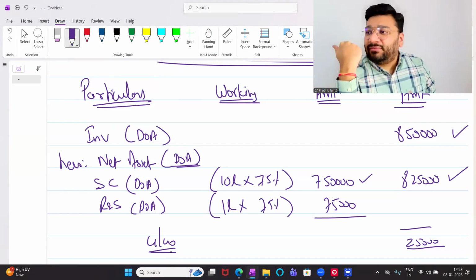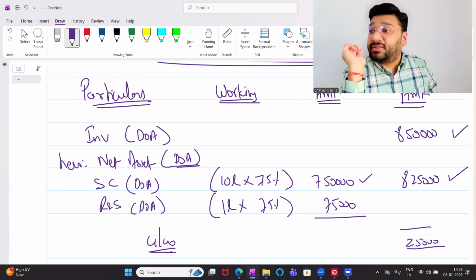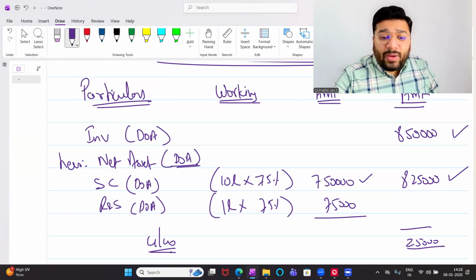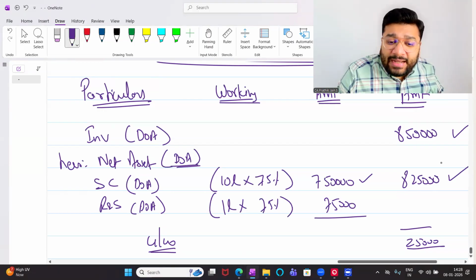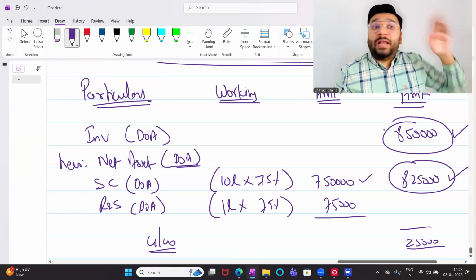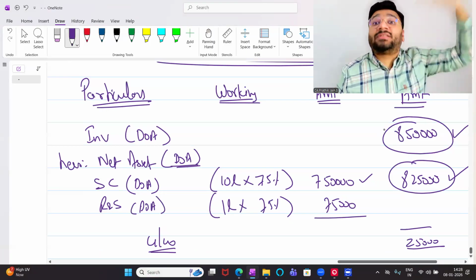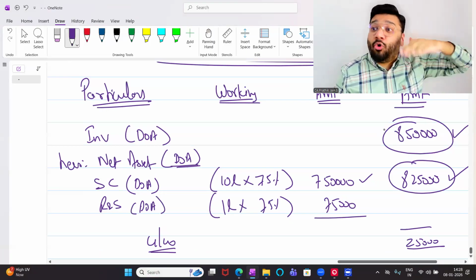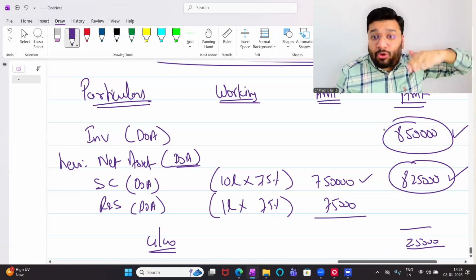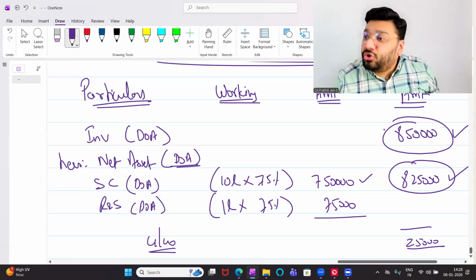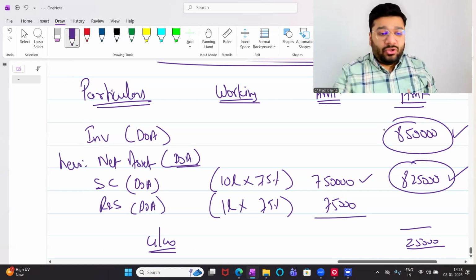I'll recover the money. You were desperate to buy the shares of this company. You said premium, no problem, I'll pay. 825 worth of net asset you paid at 850. So 25,000 extra you paid. You paid premium and bought the net assets. So that extra money you pay over and above net asset is called goodwill.